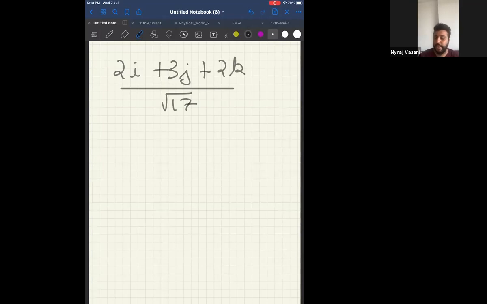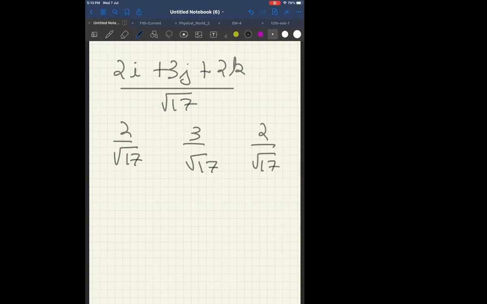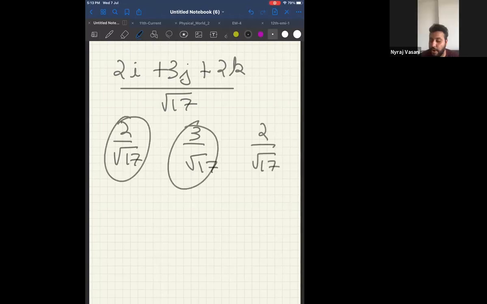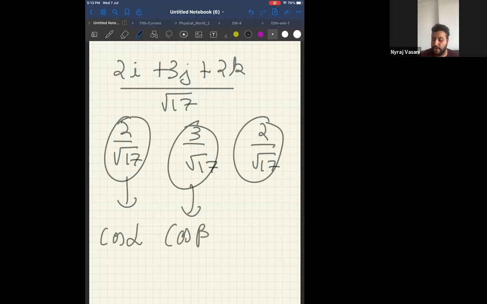So, see here. Now, can I say x-axis component is 2 by root 17, correct? What is the y-axis component? 3 by root 17. And what is the z-axis component? 2 by root 17. Now, these are called direction cosines. This is called cos alpha, this is called cos beta, and this is called cos gamma.